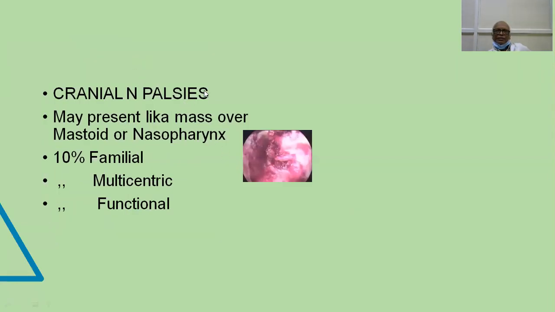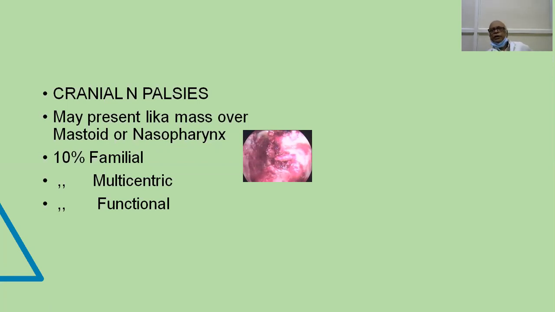And the cranial palsies will be the same. If the ninth nerve is involved, there will be palatal paralysis. And if the tongue is getting wasted on one side, it is because of hypoglossal nerve paralysis. And sometimes you may find a vocal cord palsy because of the involvement of the vagus. And I already mentioned the seventh nerve. So these are the most common.